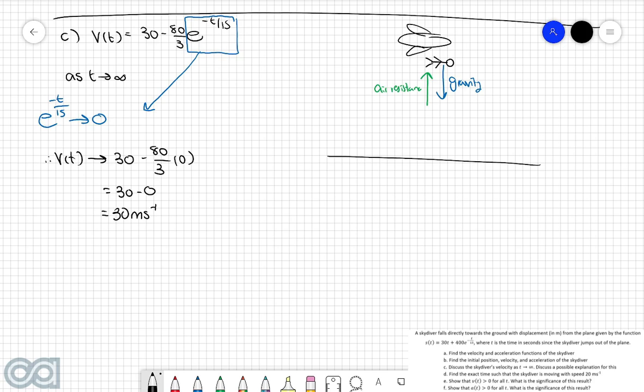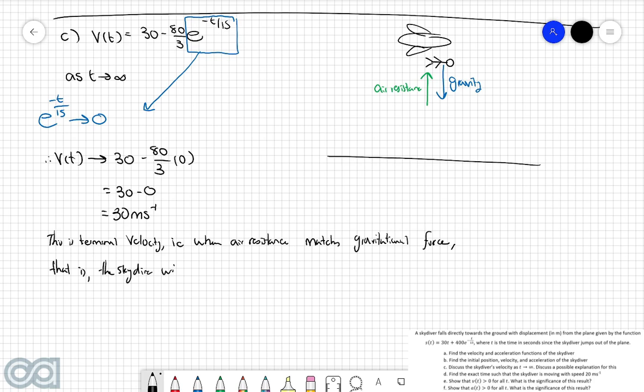So the way that we can explain this one is that this is terminal velocity, i.e. when air resistance matches gravitational force. That is, the skydiver will not further increase their speed.